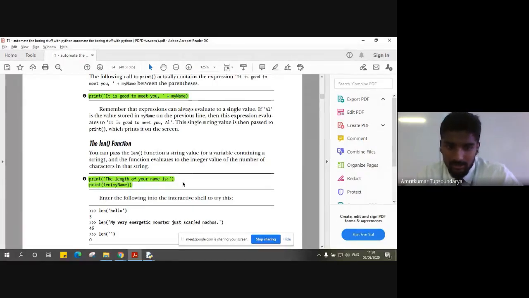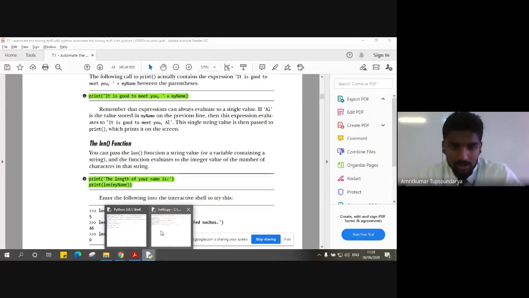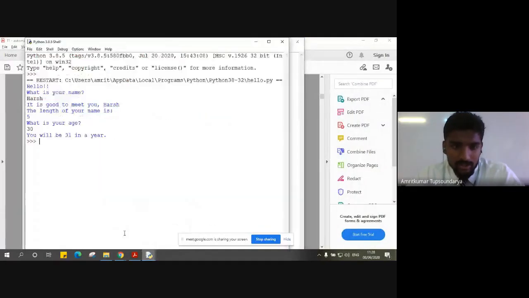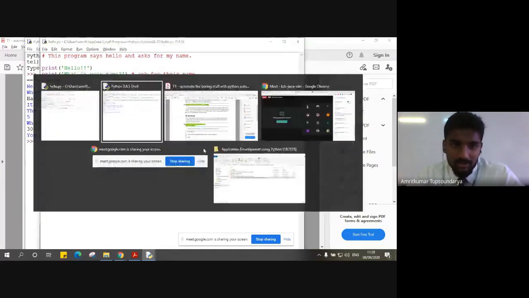This can actually be done in a single line, but the reason behind using two print statements is you can see the length is actually getting printed on the next line, right? So the length of your name is whatever it is, on the next line. If we use a single print statement, it would simply print on the same line. So nothing specific in it, right?